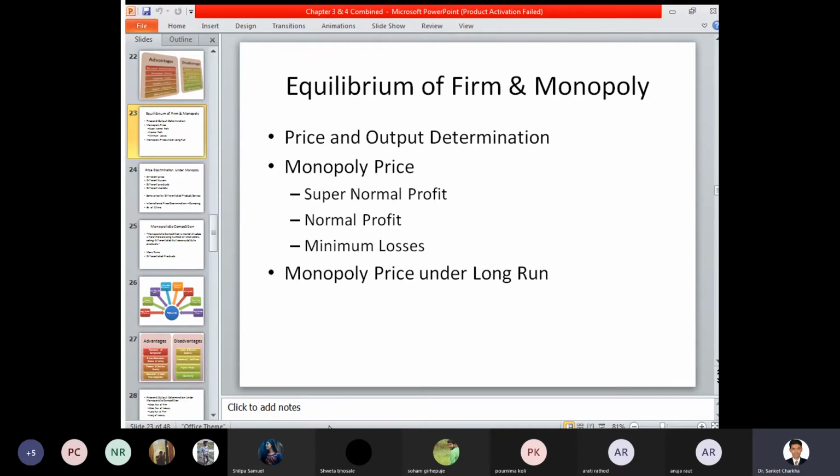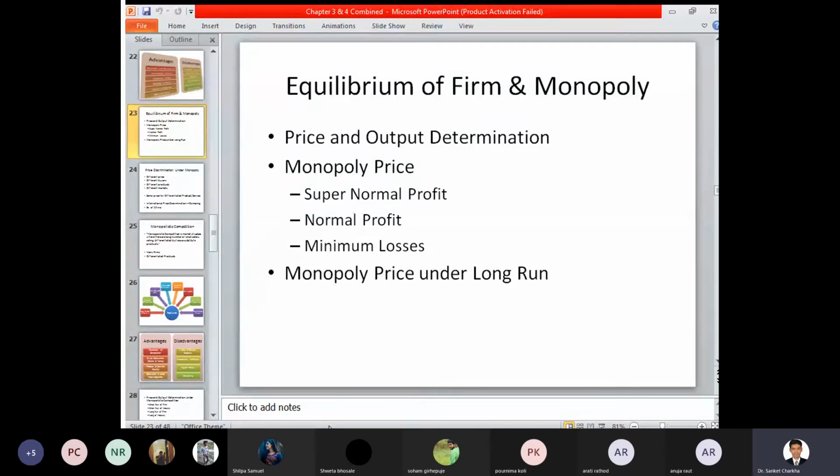Now with respect to monopoly pricing, there are three perspectives: supernormal profit, normal profit, and minimum losses. In the case of a monopoly firm, there is no concept of break-even point. Why? Because there is no competition in this concern, and the entire profit that they are earning is earned by the person who is manufacturing or selling the commodity. So in this case, there is no concern with how the break-even point can be achieved. Normal profit is a situation wherein a trader is expecting a certain sum of profit over a period of time.